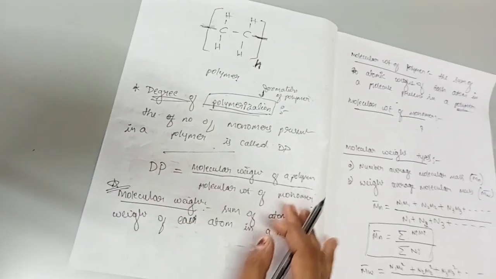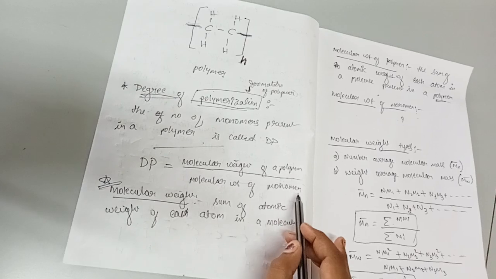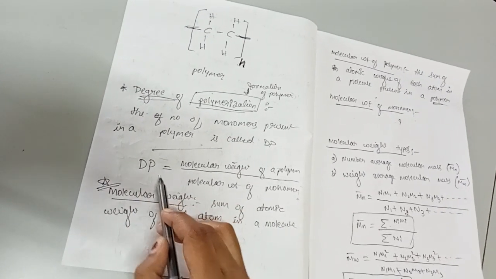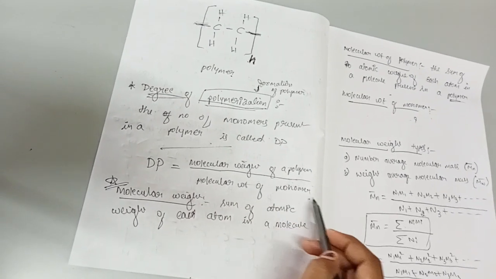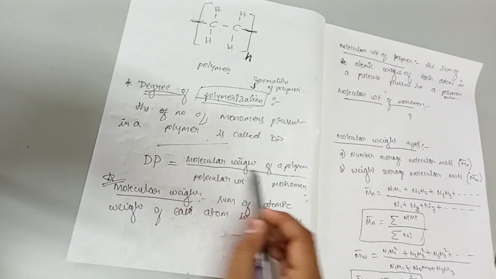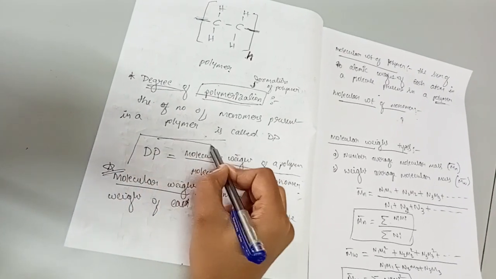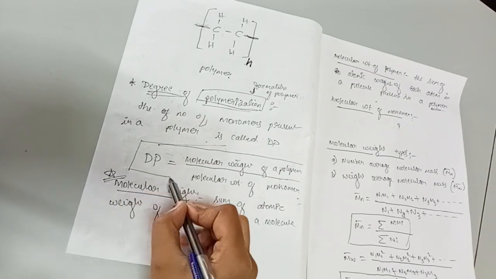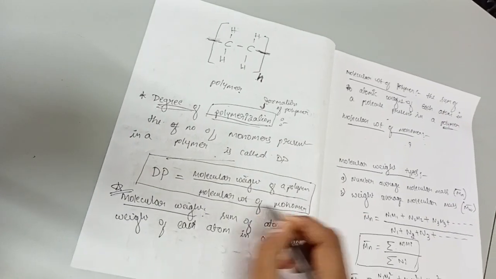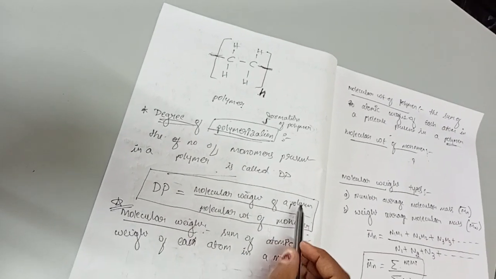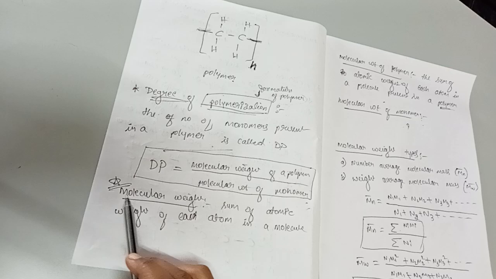So this degree of polymerization can also be defined using the molecular weight of a polymer and the molecular weight of a monomer. It is the ratio of molecular weight of a polymer to molecular weight of a monomer. Then you should know what is molecular weight of polymer and what is molecular weight of monomer. We have discussed the definition of molecular weight in second PUC. Before defining these two, we should know the definition of molecular weight.